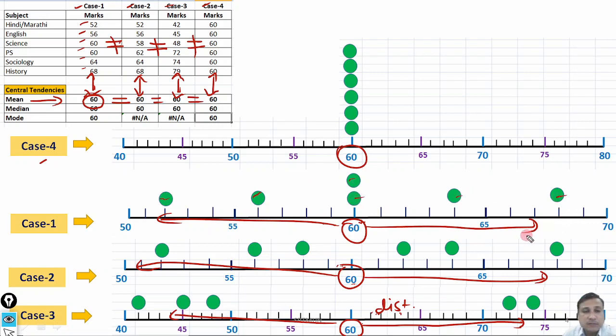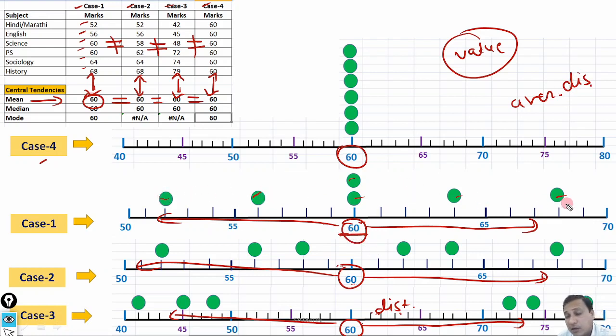Then using some particular statistical formula, we compute a particular value. That value represents how much is the average distance between the arithmetic mean that we have computed and the actual marks earned by that student. Now here in case 4, is there any distance?